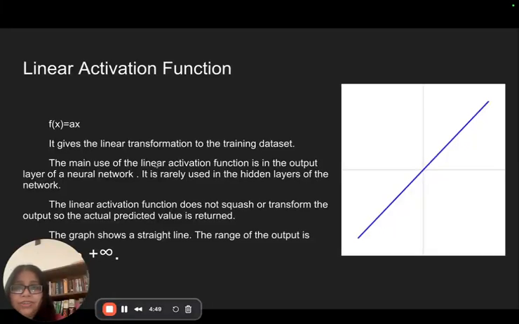The linear activation function, as you can see, gives a linear transformation to the training data set. The main use of the linear activation function is in the output layer of the neural network. The linear activation function is not used in the hidden layers because it is just linearly transforming. It is not squashing the predicted value. The graph shows a straight line, and the range is from minus infinity to plus infinity.